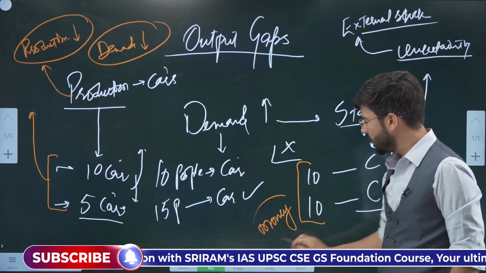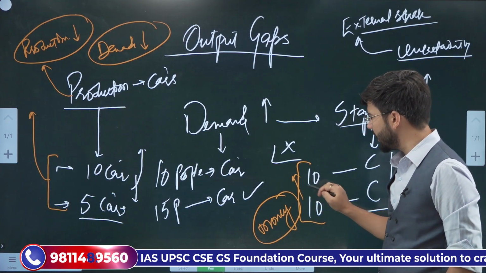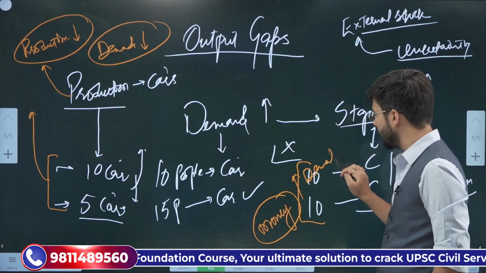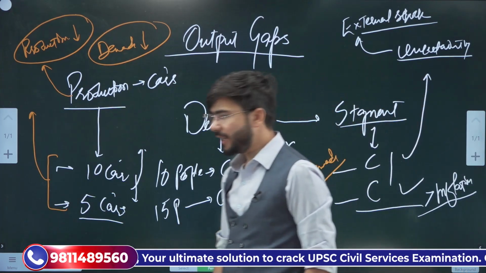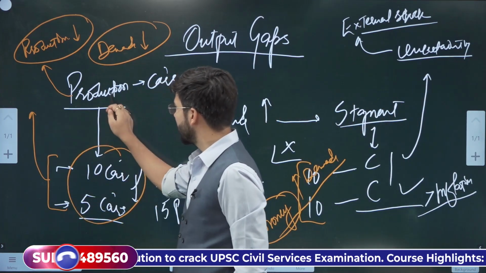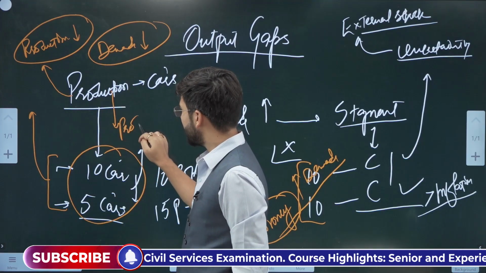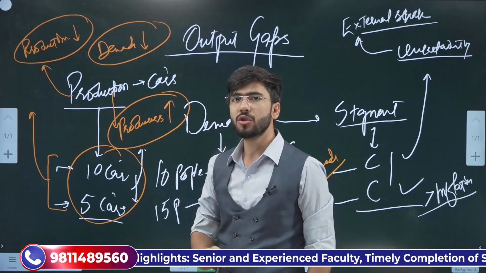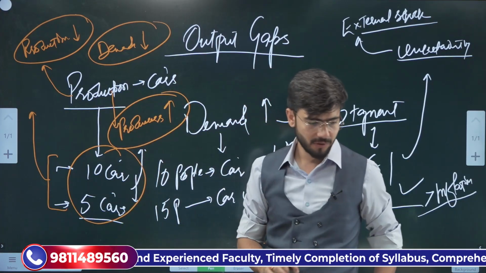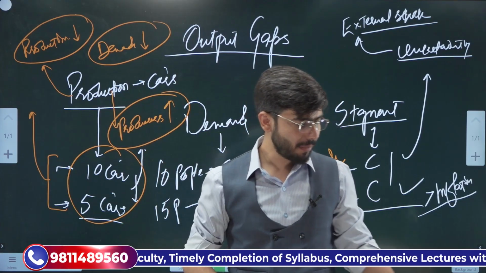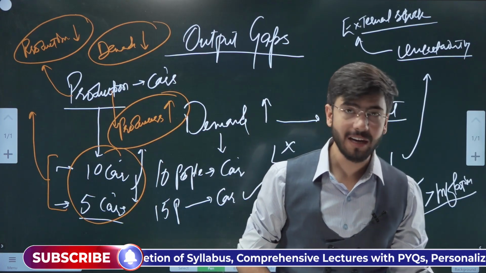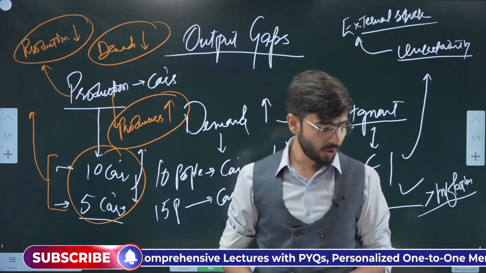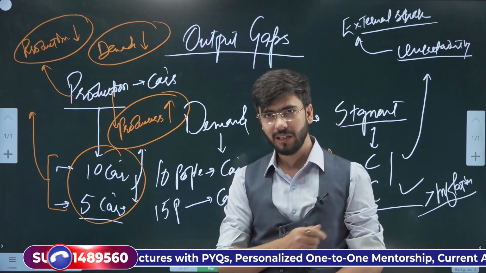Should government provide money to people in order to increase the demand? Or should government incentivize the producers? Should we incentivize the producers so that they increase the production? Now tell me one thing. What should happen and how is this supposed to actually work? How is this equation going to settle down in the economy?